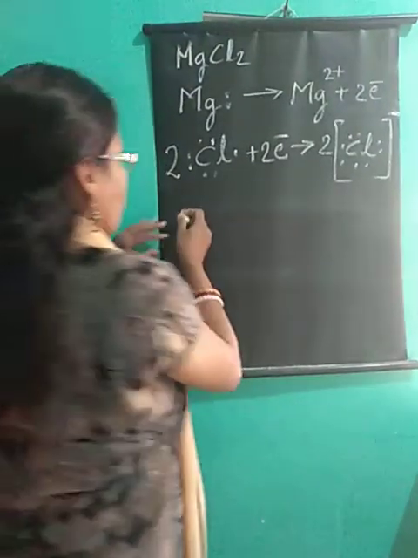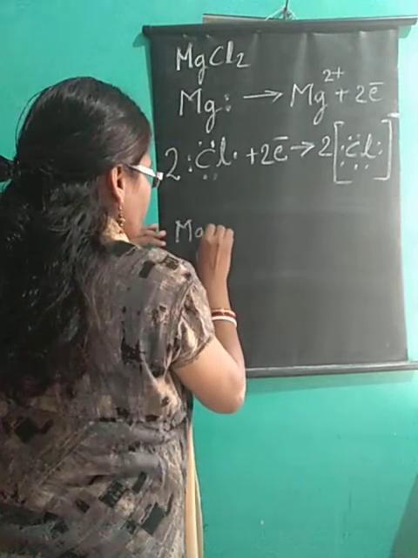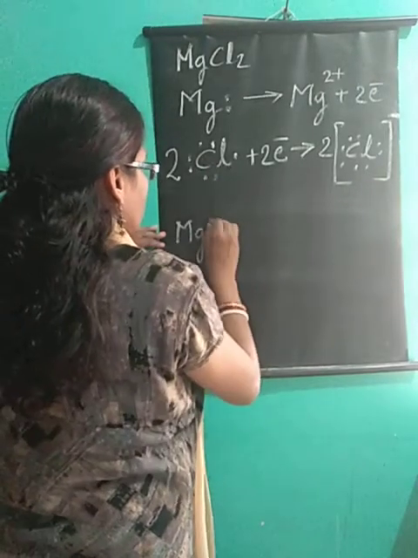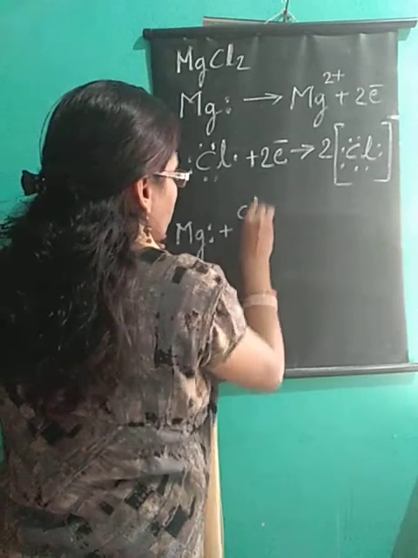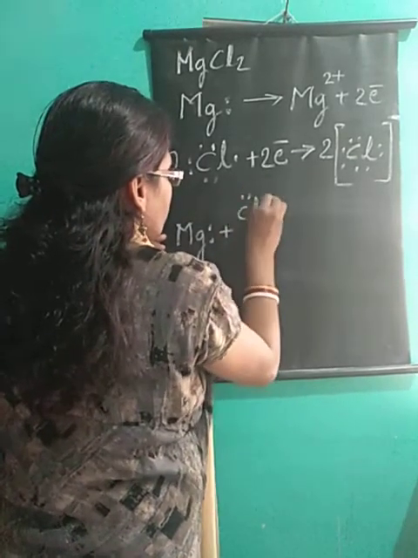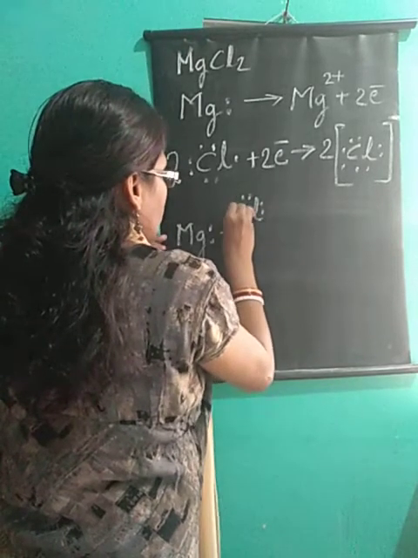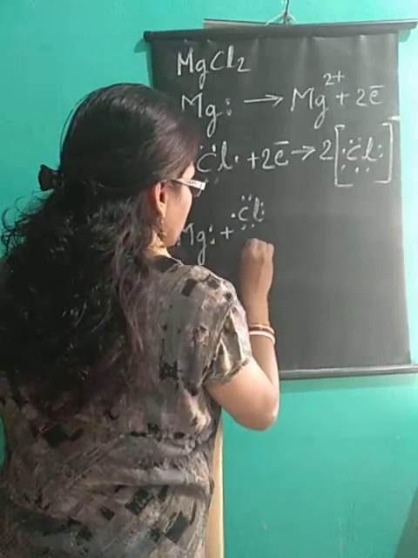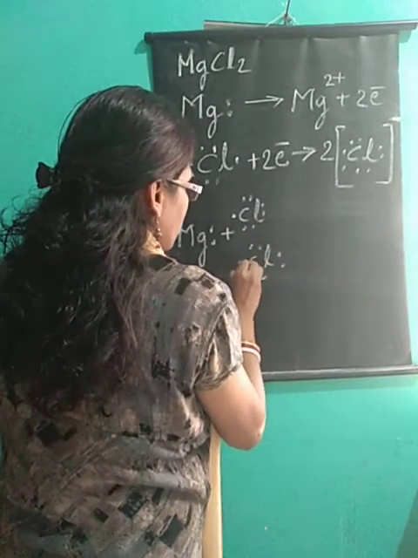How will it be summed up? It will be summed up in this manner. Mg with 2 electrons plus Cl with 7 electrons. I'll show you this way; understanding is easier. Cl: 1, 2, 3, 4, 5, 6, here 7.